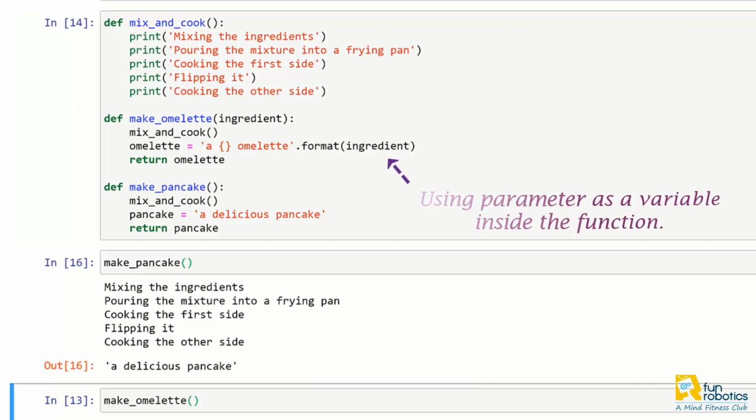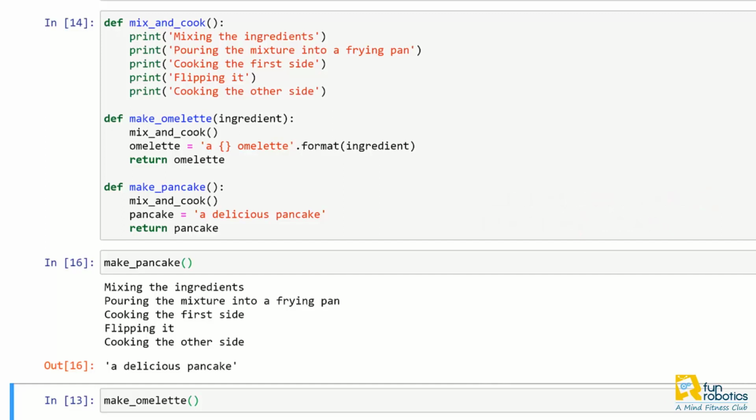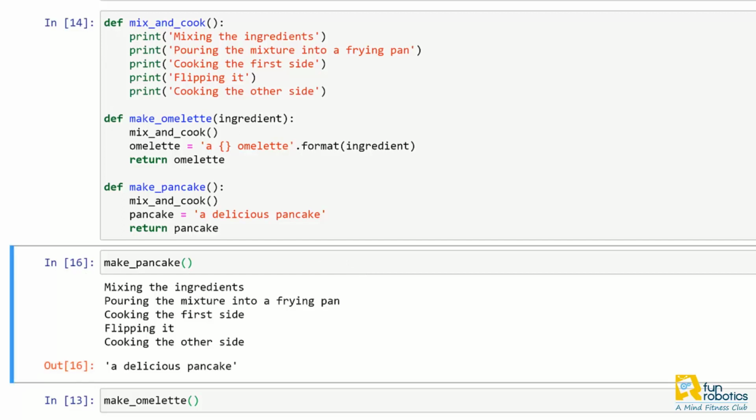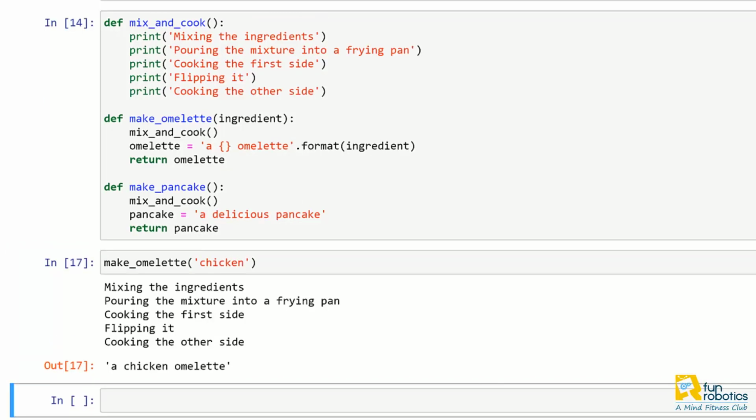Now I can create a chicken omelette by typing make omelette and giving it the string chicken as the input argument in parentheses. Now the user is free to input any value as the input argument. For example, I can have mutton omelette by just adding mutton inside the parentheses.